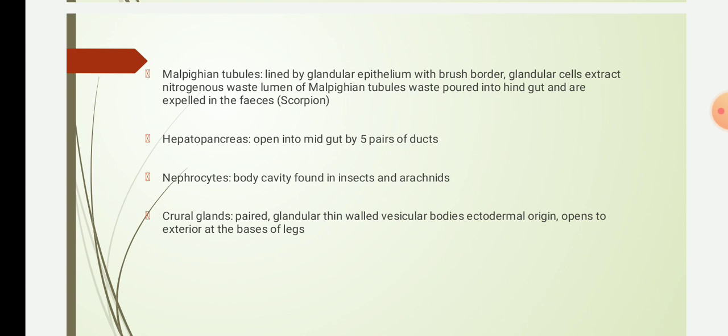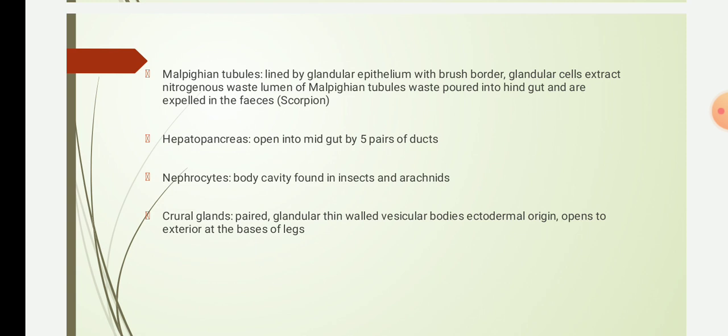According to what happens in the scorpion, a scientist named Pawlowski did an experiment to show that it acts as an excretory organ. He injected ammonia carmine into the body cavity of the scorpion, and it was deposited in the form of minute bright red granules inside the cells of the hepatopancreas.